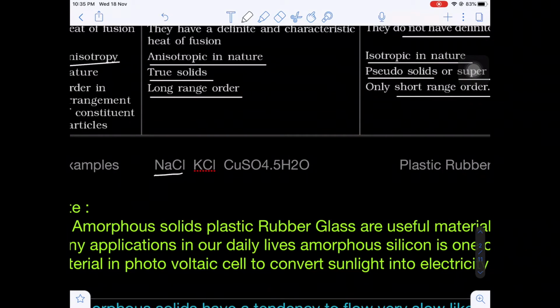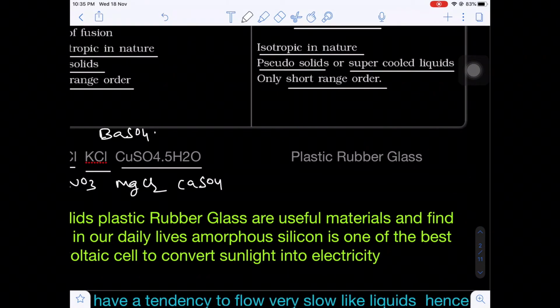The best examples: sodium chloride, potassium chloride, copper sulfate pentahydrate, and a lot of other examples. Potassium nitrate, magnesium chloride, calcium sulfate, barium sulfate. These are some examples of crystalline solids. Whereas plastic, rubber, glass, these are examples of amorphous solids.